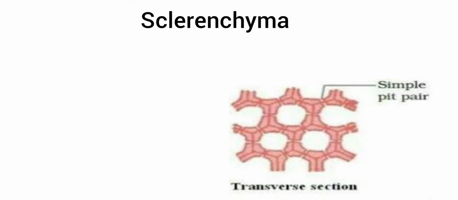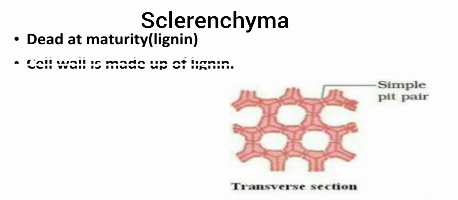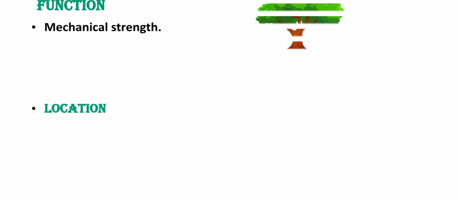Sclerenchyma cells are dead at maturity. They have thick tough walls embedded with a substance called lignin, which makes it super tough and super strong. The major function of sclerenchyma is to provide mechanical strength. Right, the big trees, the plants, they are able to stand erect because of the presence of sclerenchyma.